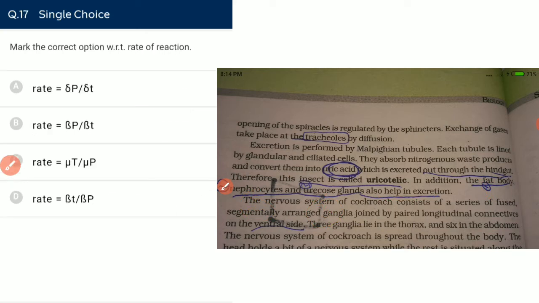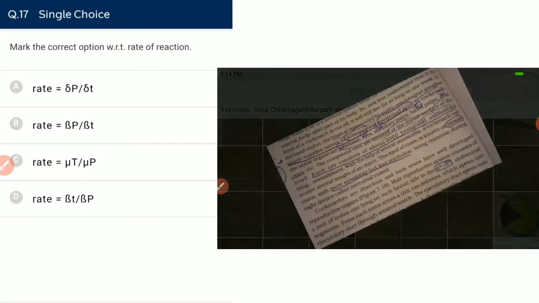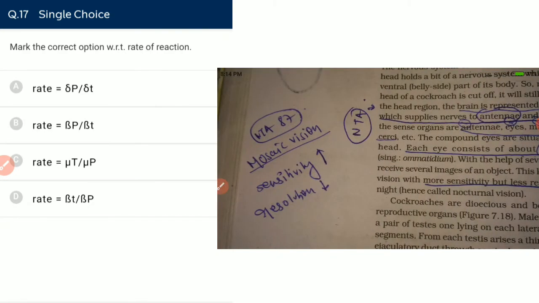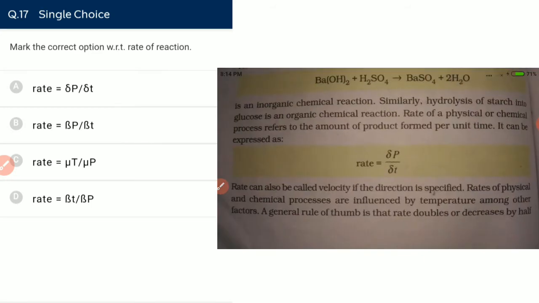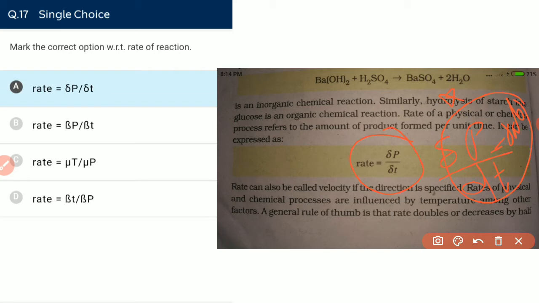Mark the right option with respect to the rate of the reaction. Rate of the reaction is expressed by delta P by delta T, with the delta symbol. Delta P by delta T means rate of the reaction. Delta, not beta and not mu and not any other symbol.